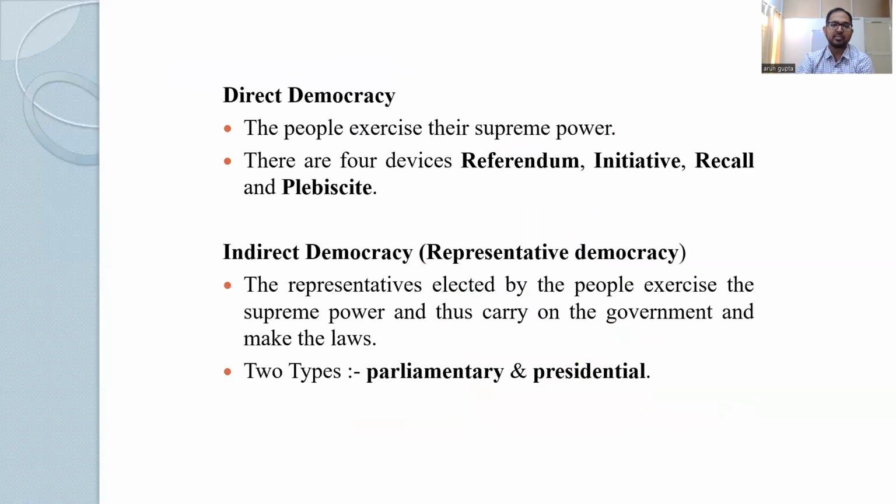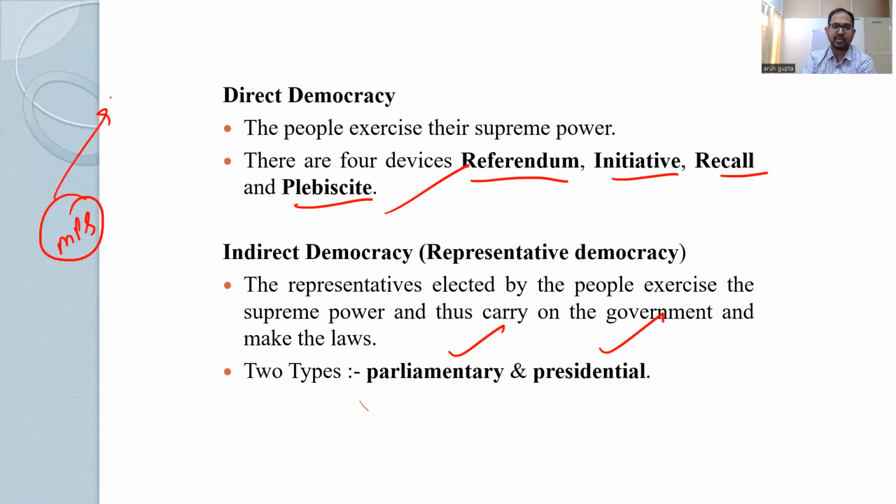Okay, moving ahead, we have direct democracy. There are 4 devices: referendum, initiative, recall, and plebiscite. Indirect democracy: parliamentary and presidential. In India, it is a mix of direct and indirect, because we will be choosing the MPs, and then the MPs will be choosing the executives.